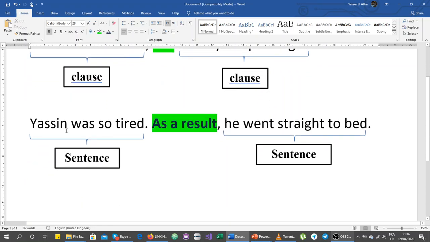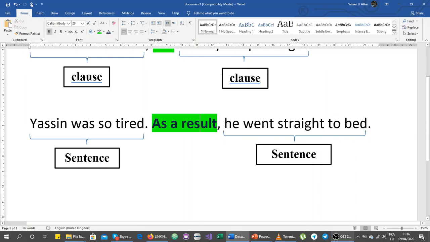But if we go here: Yassir was so tired. Okay, so this is a sentence. As a result, so here we started a new sentence because, as we said, a full stop means the end of the sentence. So here we start a new sentence to link it to the previous one. As a result, he went straight to bed. So what happened to Yassir when he was so tired? He went straight to bed. Okay, he didn't stay long.